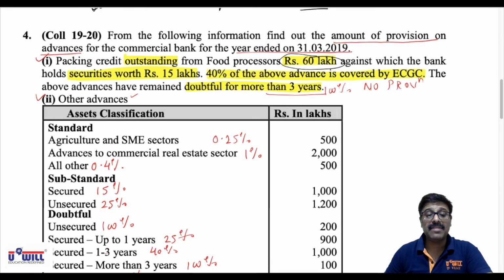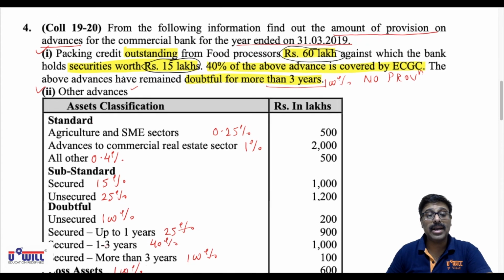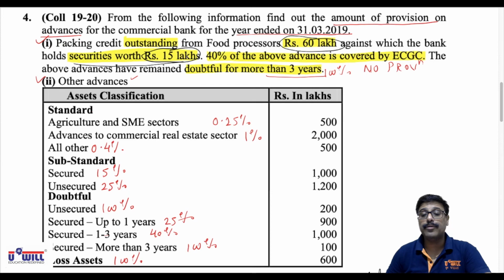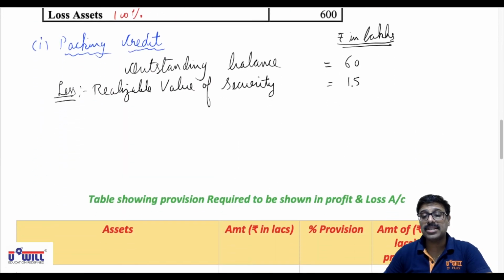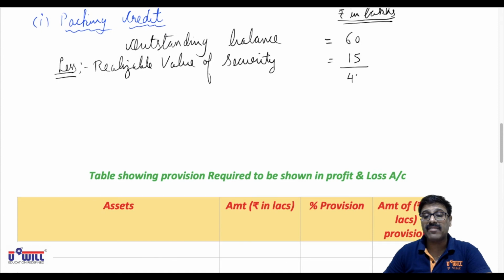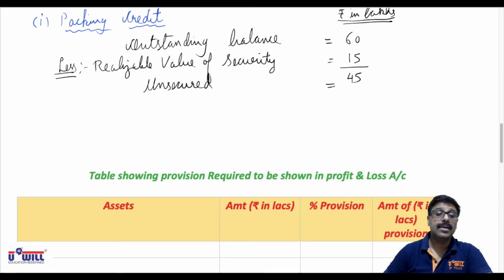What is the realizable value of security? 15 lakhs. Okay, you can see in this yellow highlighted part, security worth rupees 15 lakhs is there. So from 60, 15 lakhs are secured, which means we can say 45 lakhs are unsecured. Okay, 45 lakhs are unsecured.